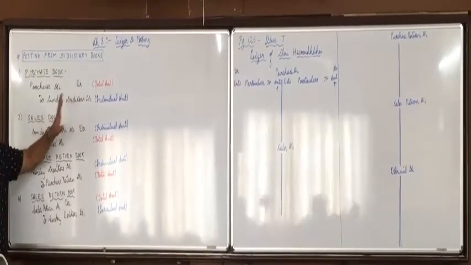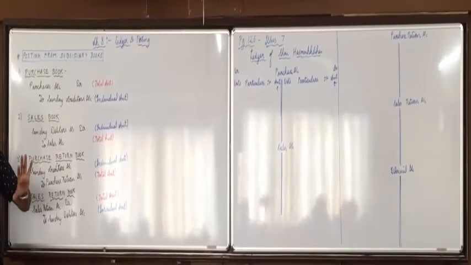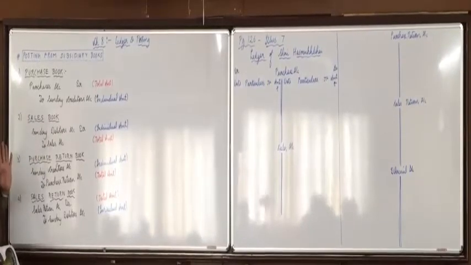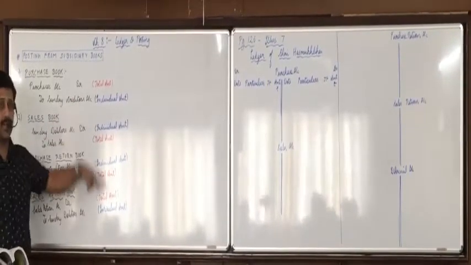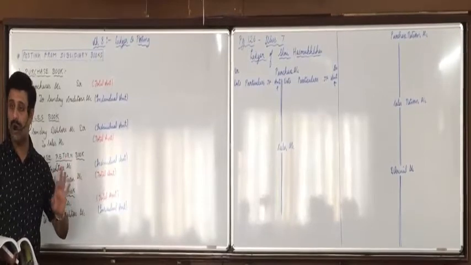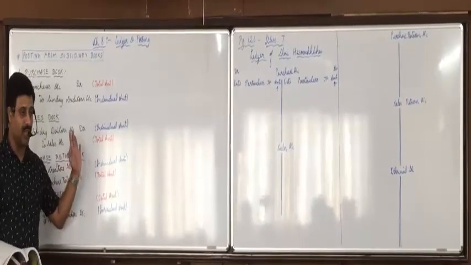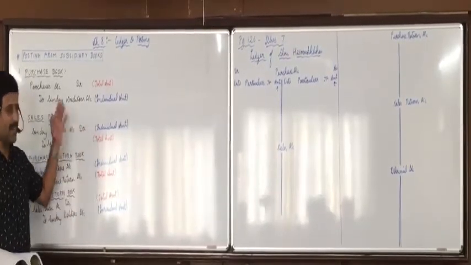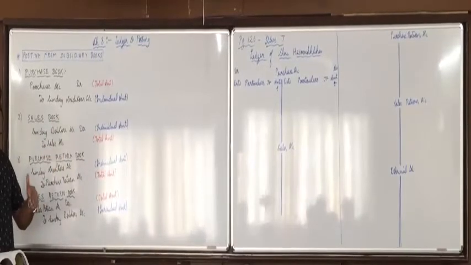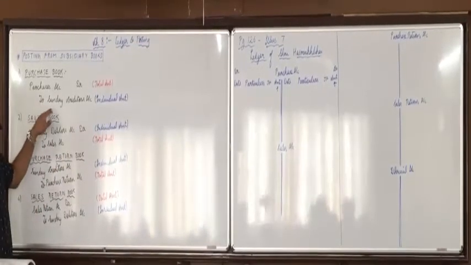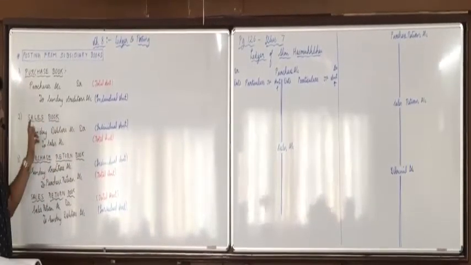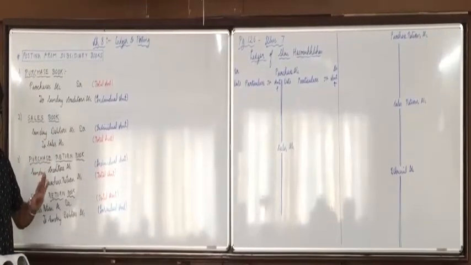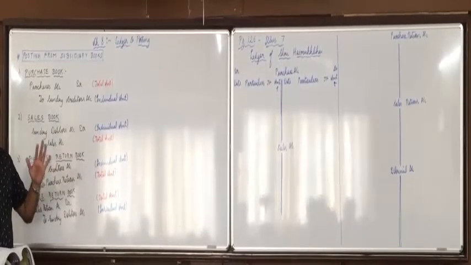Purchases account debit. Whenever it is asked in exams, first you write these 4 journal entries with these brackets so that you understand where to record, what to record. Okay, first always write these journal entries. You can write it in brief, it's just for our understanding. So you can write purchases to SC, SD to sales, just for our understanding we are doing it. So write these entries in rough first.